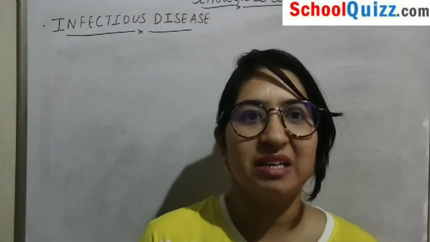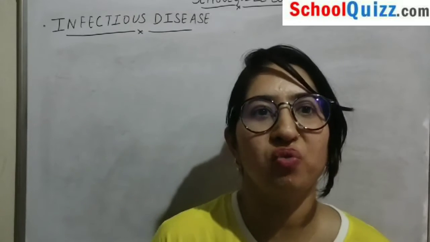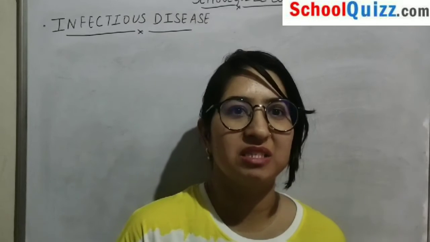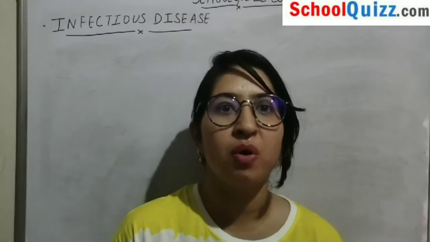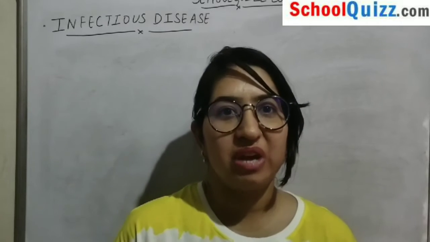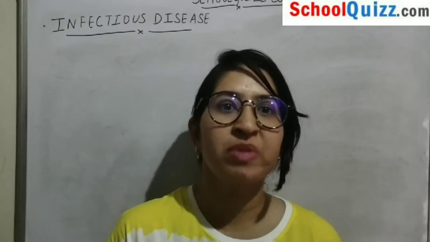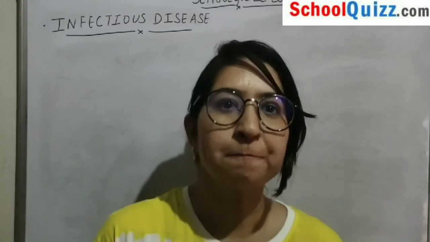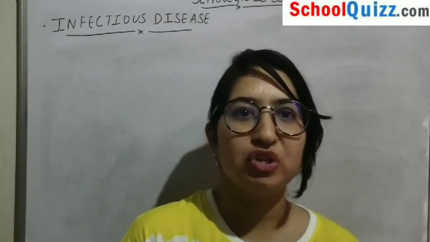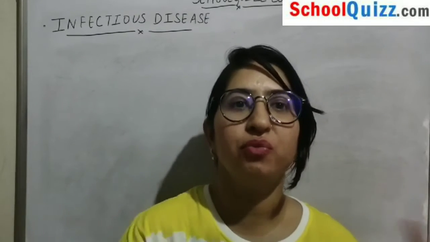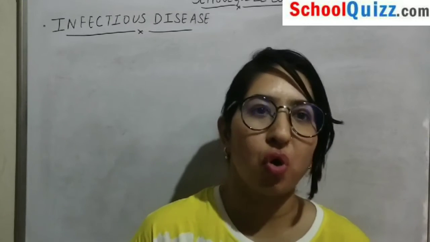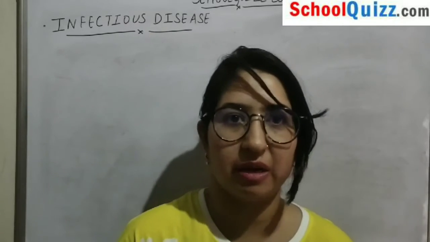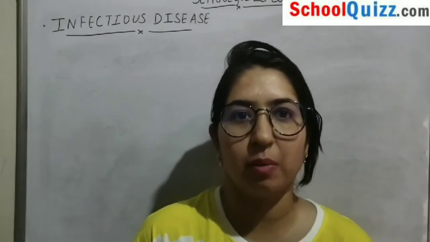Okay, so we have seen that air can be a medium. Because of that, we should always try to reduce pollution. We should try to keep the drainage system and our surroundings neat and clean, so whatever air we are inhaling should be purified. Next comes water. Only purified water should be taken. Next, we should always try to cover the food we are eating. We should always wash the vegetables and eatable items we bring from the market. So in that way it plays its role.